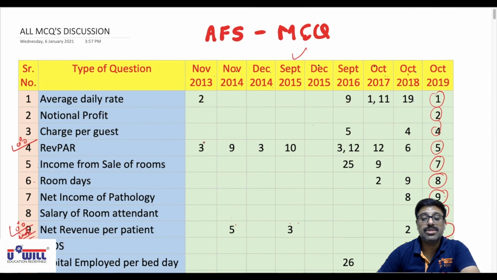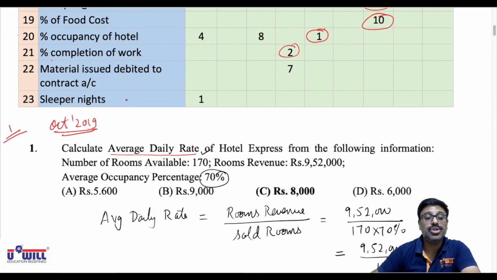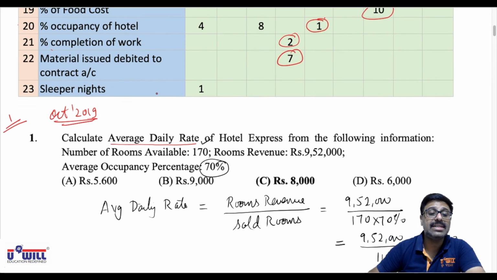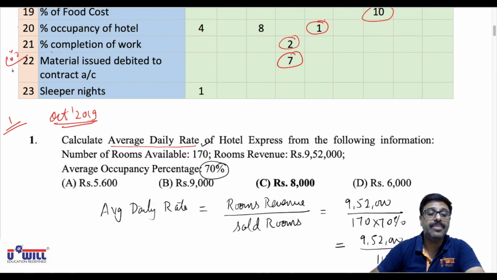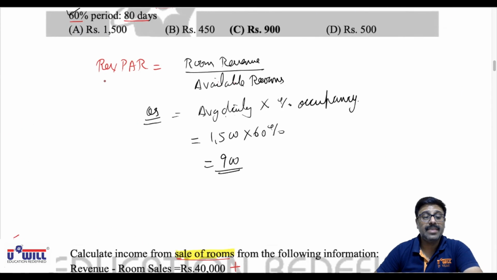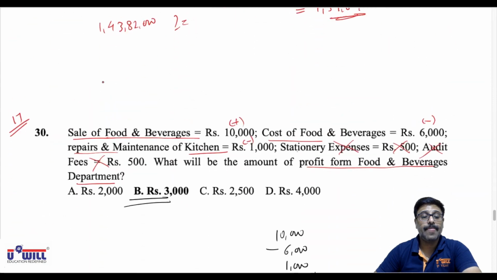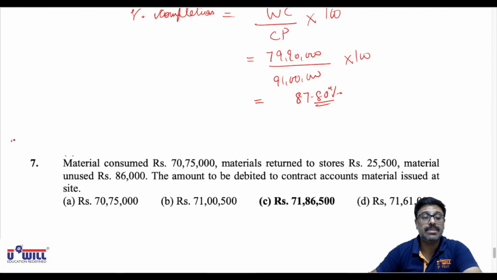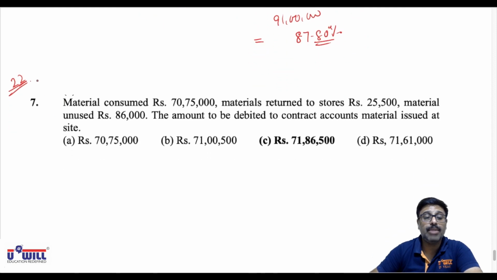Same exams, September 2015, the 22nd type of variety is question number 7. Material issued to be debited to contract account. Mark this as an important question. It's a tricky question. You'll understand that. How is it tricky? So question number 7, that is the 22nd variety of question of September 2015 exams, is an important question.